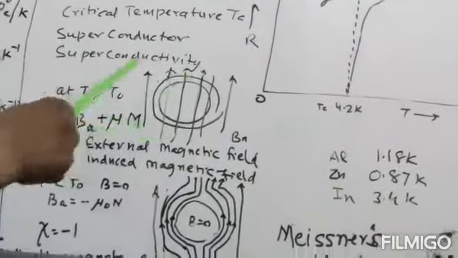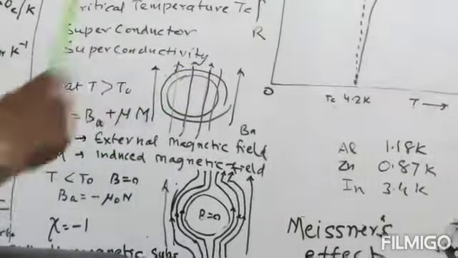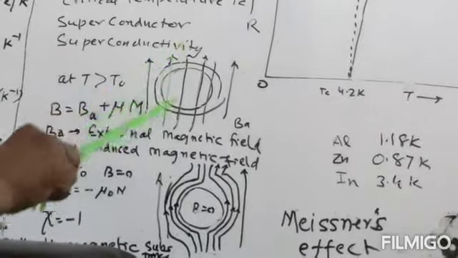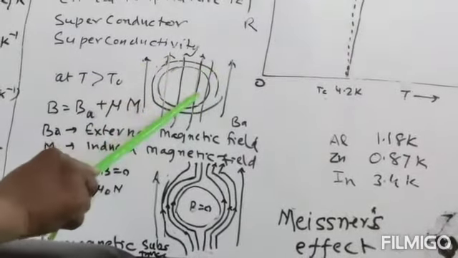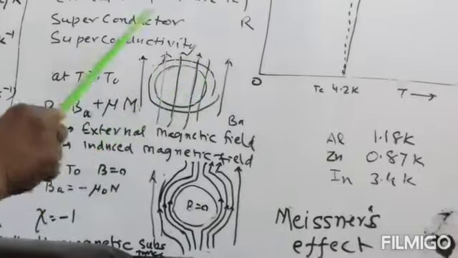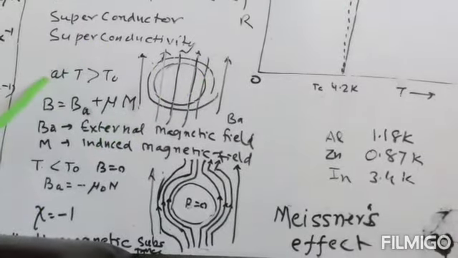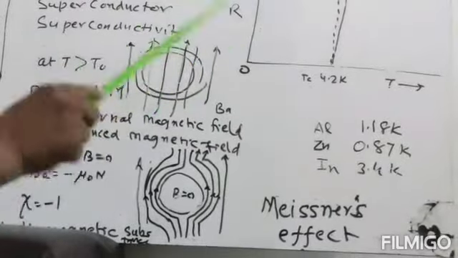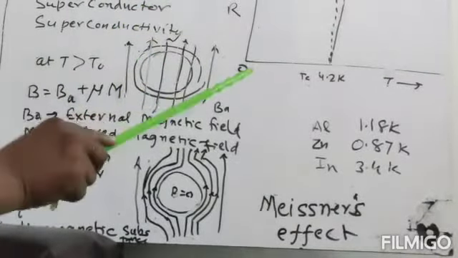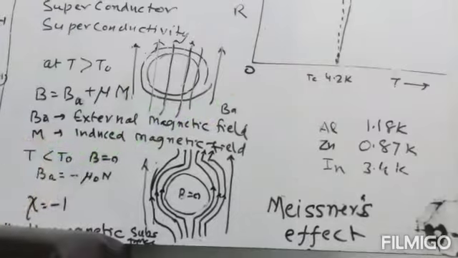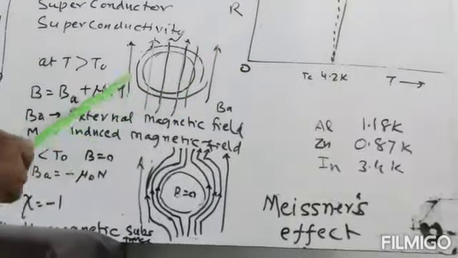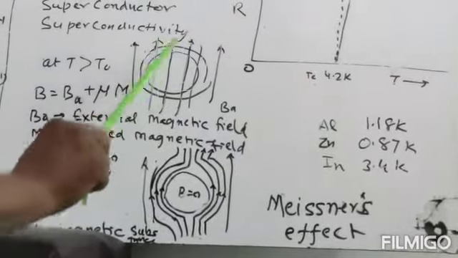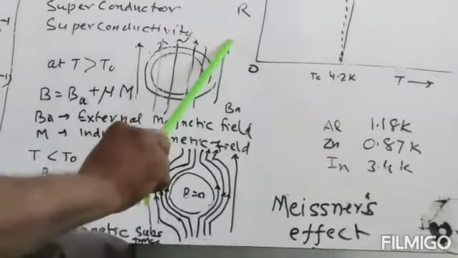Now, we take the magnetic property of a superconductor. Suppose this is the superconductor and we put it in a magnetic field. This is the direction of the magnetic field, and its temperature is more than the critical temperature. When the temperature is more than the critical temperature, the substance is not a superconductor. It will behave like a conductor, and the magnetic lines of force will pass through it.